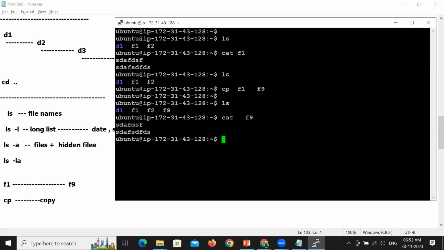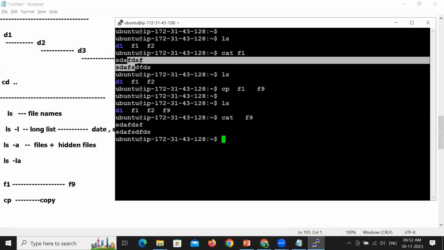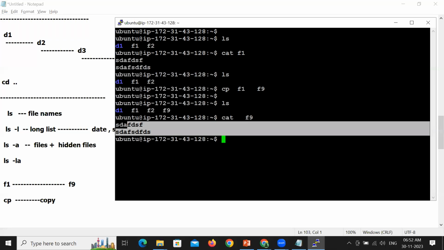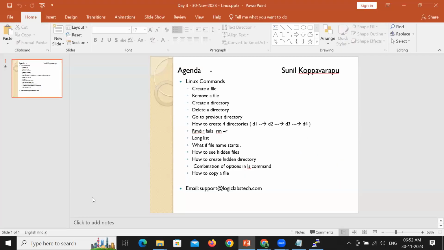Cat F9, are you able to get the same content that we have in F1? Yes, you are able to do it by using the copy command. So copy helps you to create a copy of that particular file. Clear about this? Next.